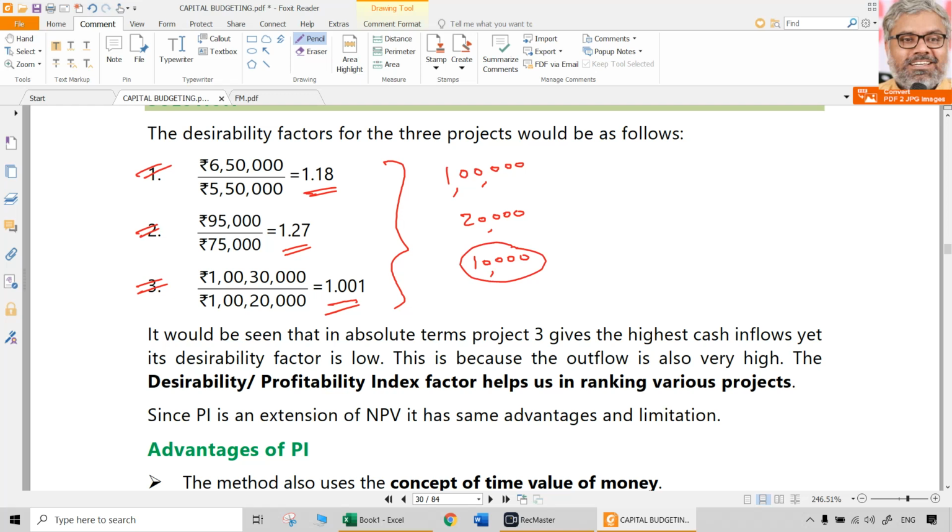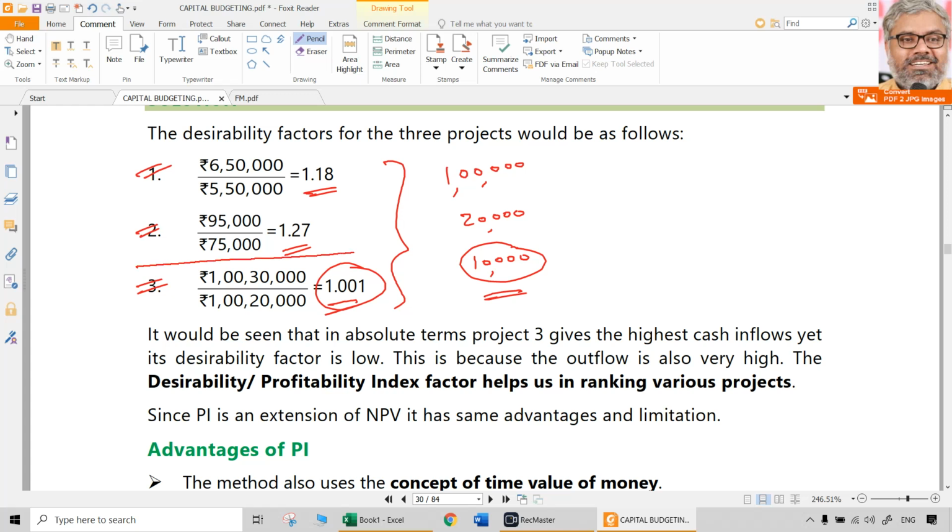So usually there is no much of inclination towards such projects which give very less NPV with such a huge investment. So that is where profitability index will be useful. Yes, the NPV is positive, no doubt. Even for third project, NPV is positive. But we don't have to go blindly. 1 crore investment. How much is your NPV? 10,000 rupees. What is the effort all for?